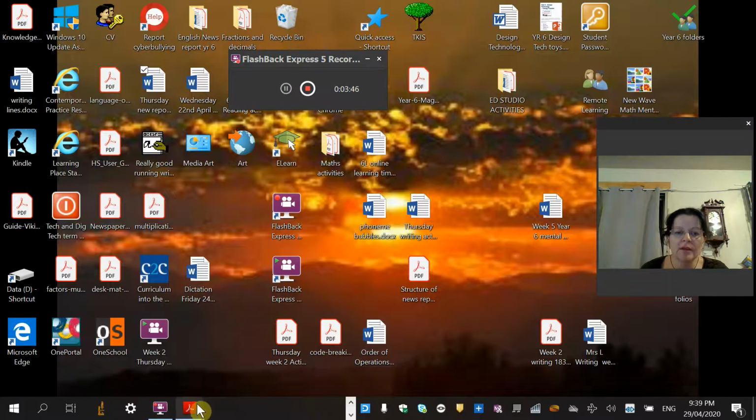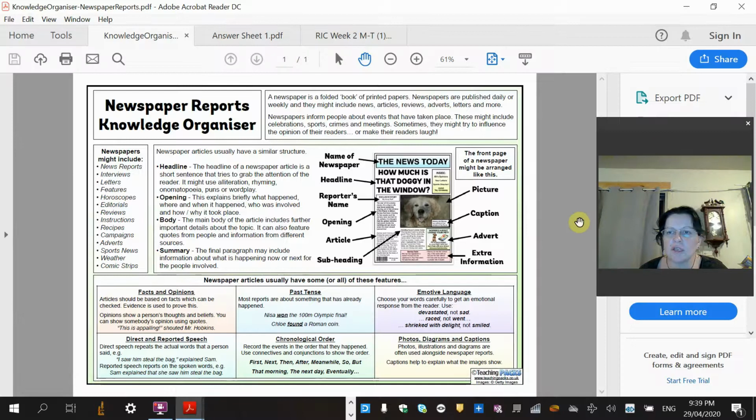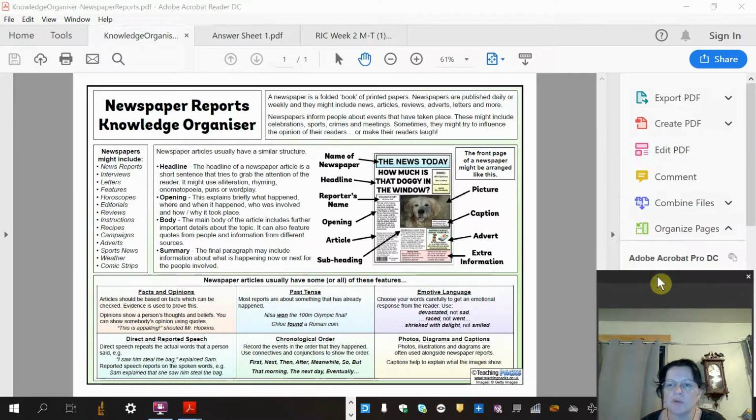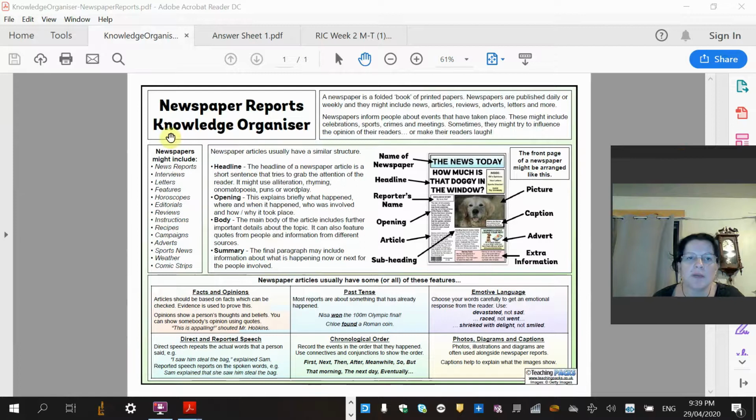Okay, so one of the things that I wanted to show you, which I think really helps explain newspaper reporting and their structure, is another little knowledge organizer that I found. And when we go, I can send this to you if you want, but when we go back to school, I'll put this in a little booklet about newspaper writing and we'll discuss it further. But this explains what a newspaper report is.